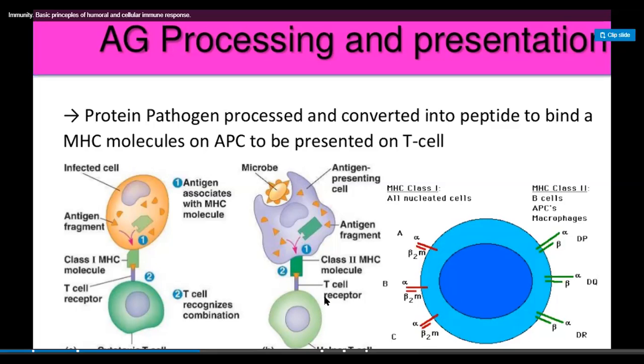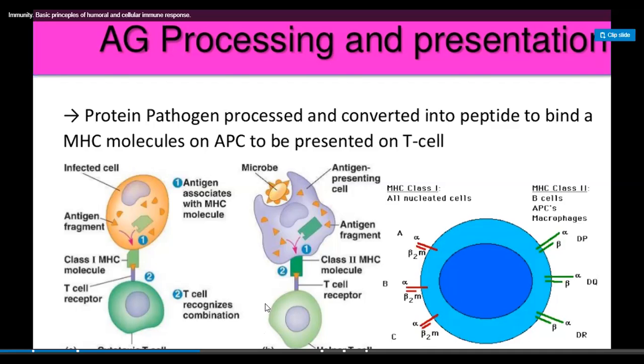After this process, the T cell gets activated, and antigen presenting cells secrete some cytokines. After secretion of these cytokines, the T cell is again activated and secretes some cytokines which bind onto T cells.